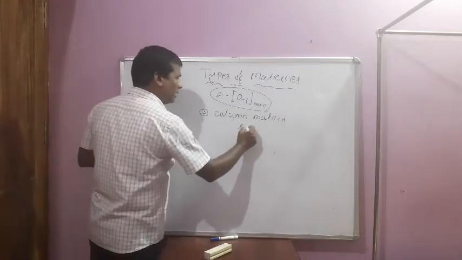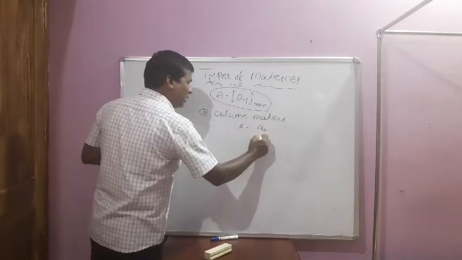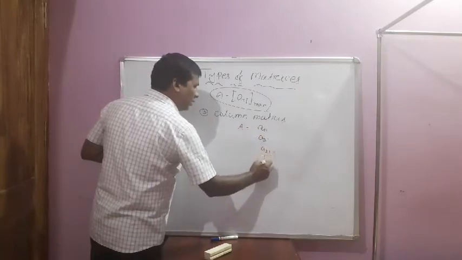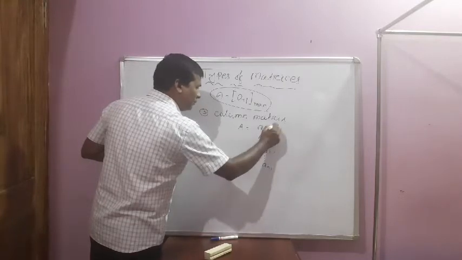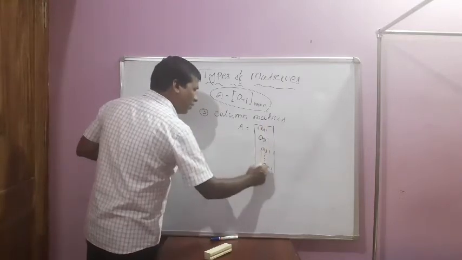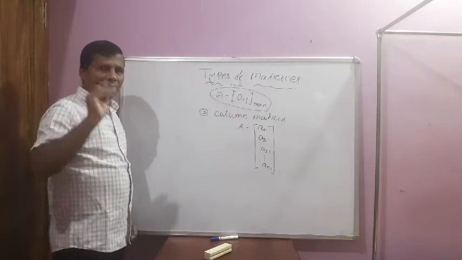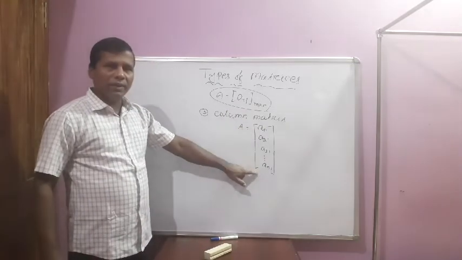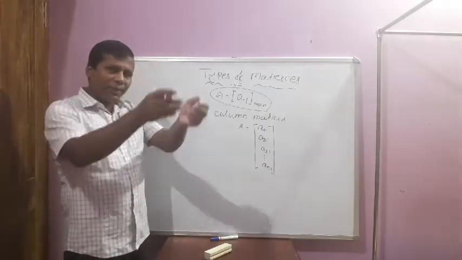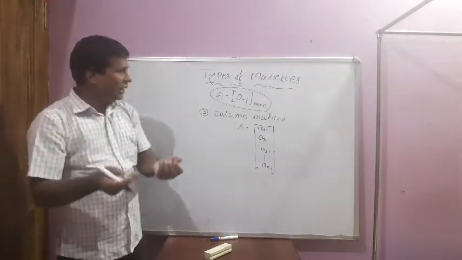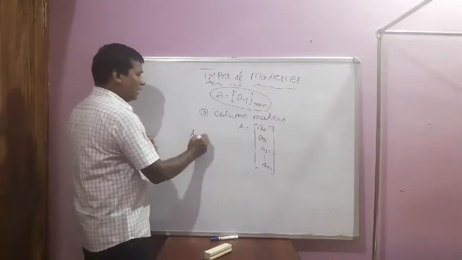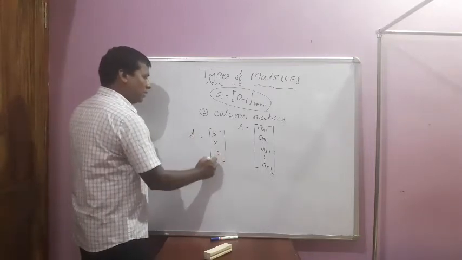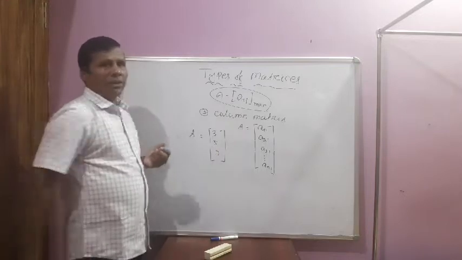Let A is equal to A11, A21, A31 dot dot An1, where column remains constant, only one column, rows varies from 1, 2, 3 up to n. In this case, this systematic arrangement is known as your column matrix, just like matrix A is equal to 3, 5, 7, just like this. This is known as your column matrix.